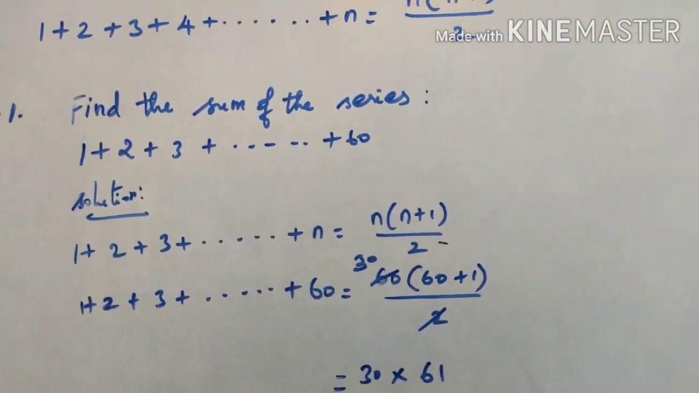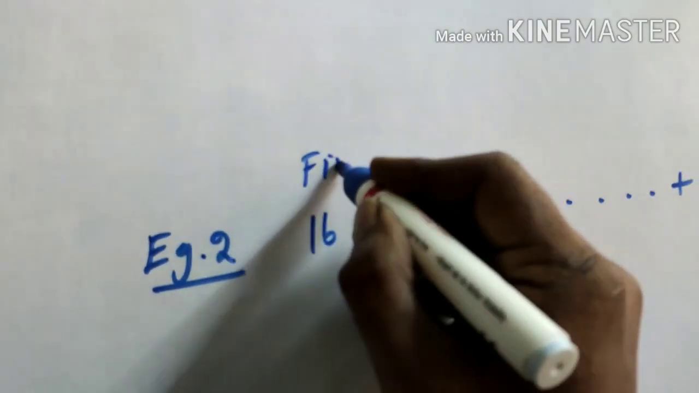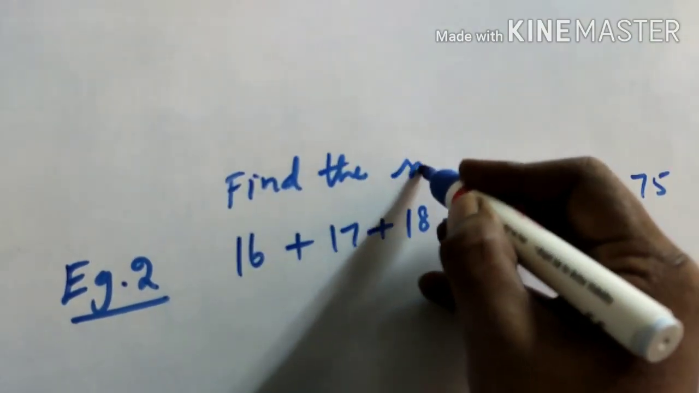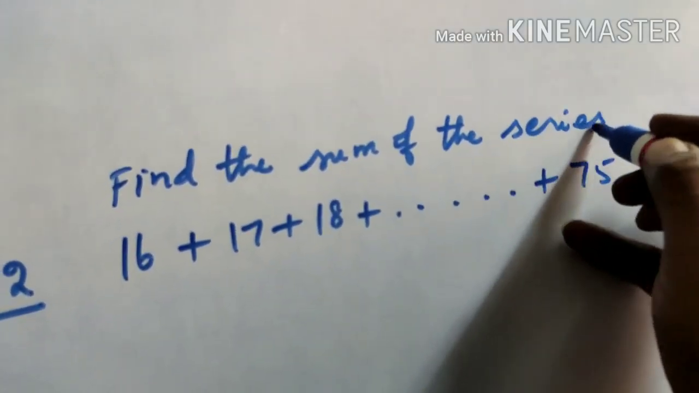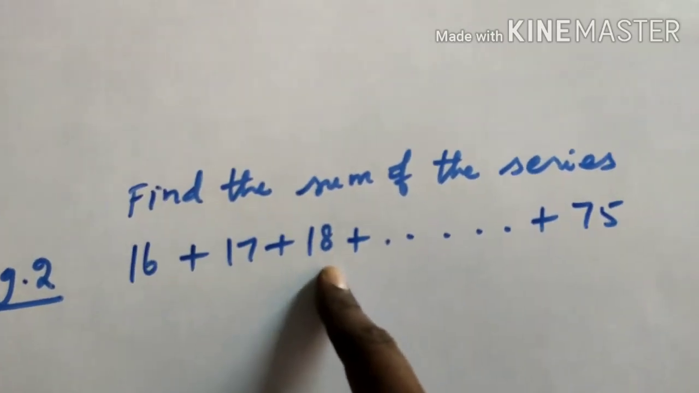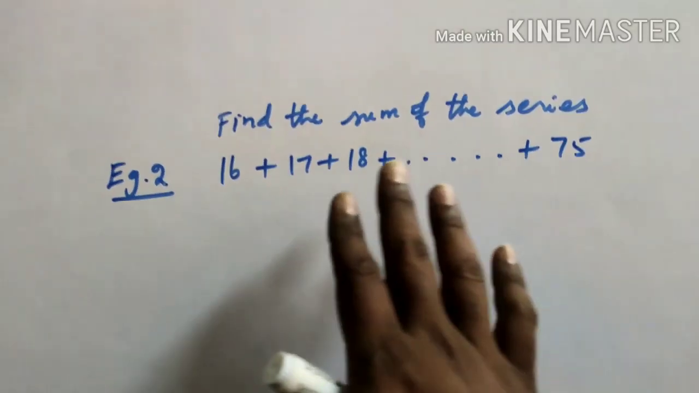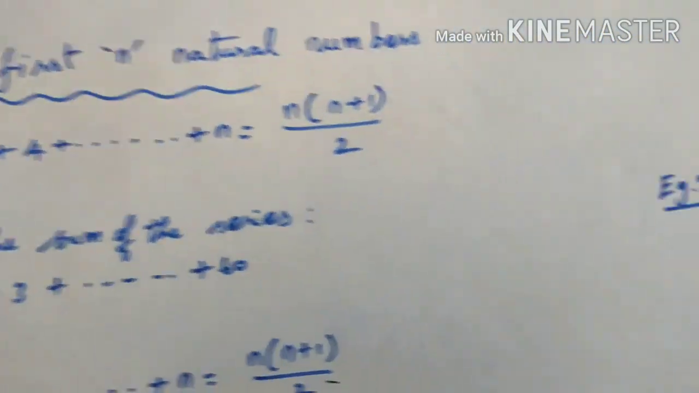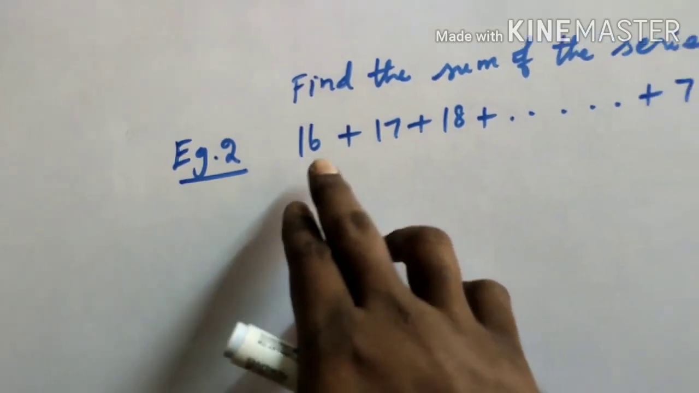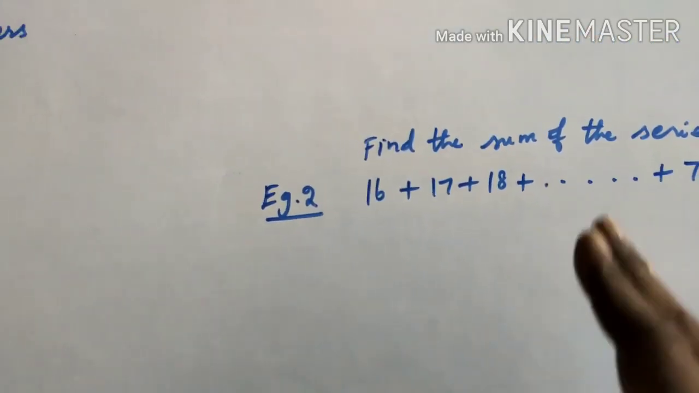We will see another example. Find the sum of the series 16 plus 17 plus 18 plus dot dot dot plus 75. Actually, we know how to find the sum of a series only from 1. We do not have any formula from 16. So from 16 we do not have any formula, only from 1.